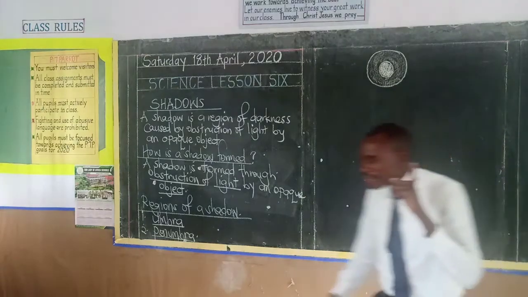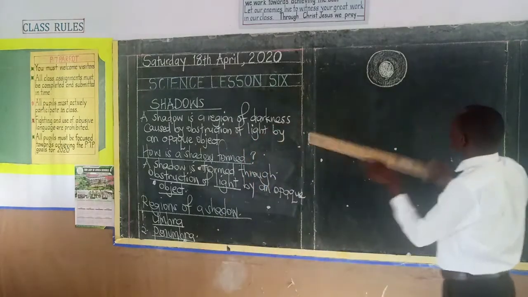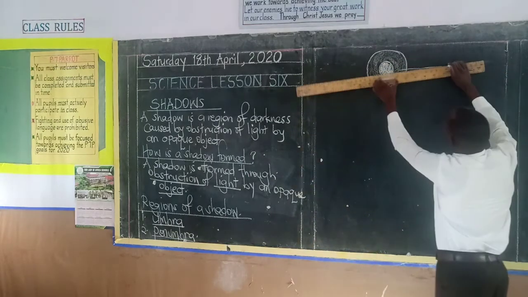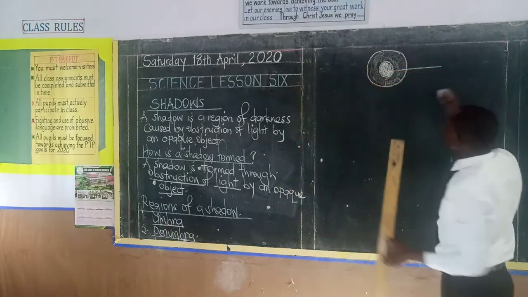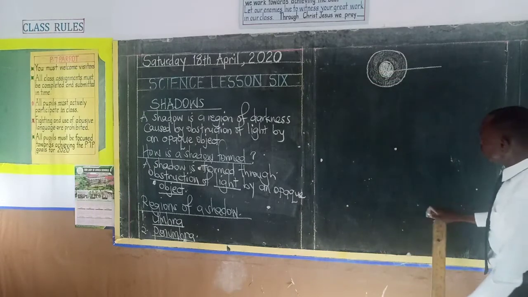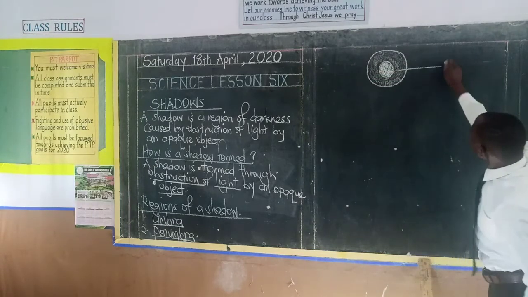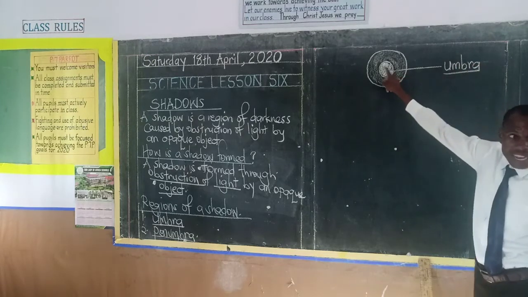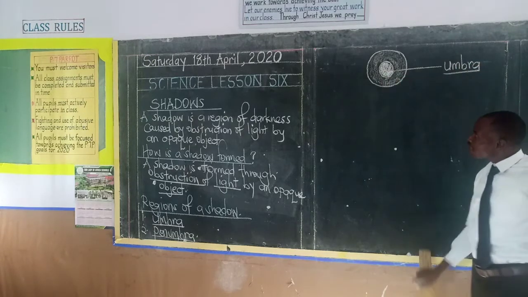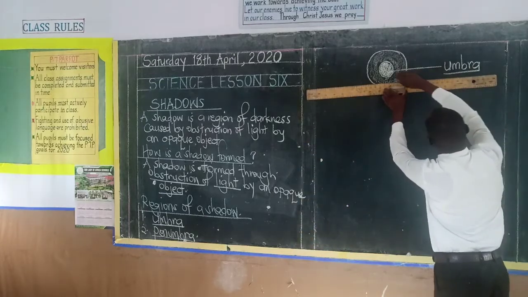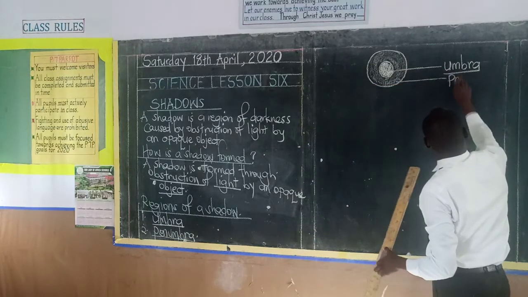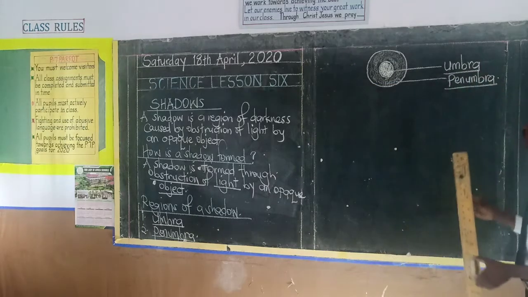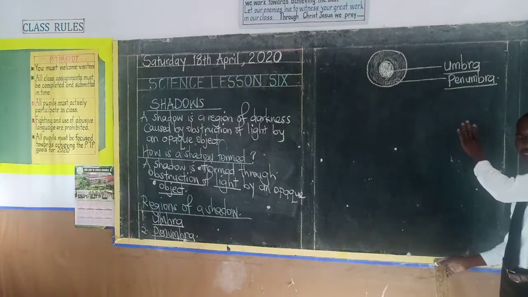So we can go ahead, boys and girls. Can we name this region of the shadow? We have said that this region of a shadow is called the umbra because it is the one which is totally dark. Then the other region of a shadow is called the penumbra. Why? It is partially dark.